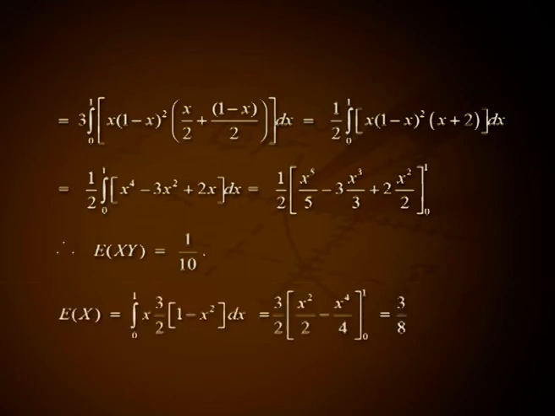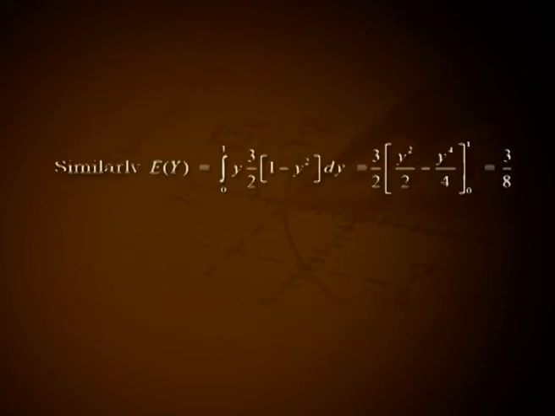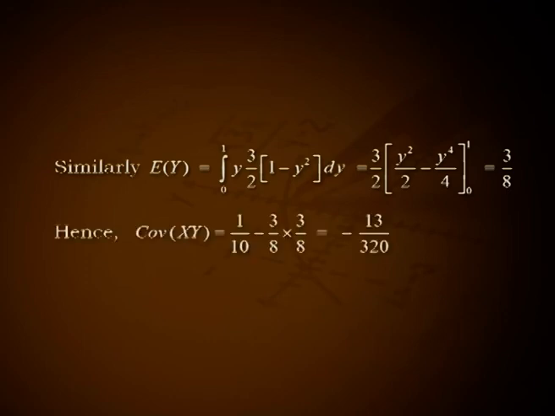Expectation of x equal to integral over 0 1 x into 3 by 2 into 1 minus x square dx. That is 3 by 2 into x square by 2 minus x raised to 4 by 4 in the range 0 1. That is 3 divided by 8. Similarly, expectation of y equal to integral over 0 1 y into 3 by 2 into 1 minus y square dy. That is 3 by 2 into y square by 2 minus y raised to 4 by 4 in the range 0 1, that is equal to 3 by 8. Hence, covariance between x and y equal to 1 by 10 minus 3 by 8 into 3 by 8, that is minus 13 divided by 320.